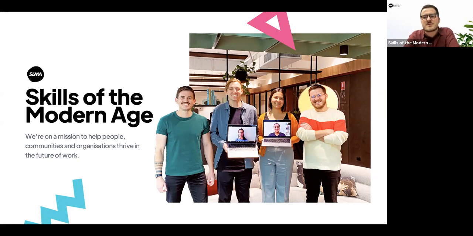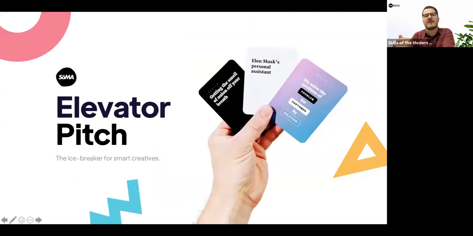What we like to do at Skills of the Modern Age is to keep it super interactive and super fast-paced. So the first thing that I'm going to invite you to do is an icebreaker that we've designed called the elevator pitch. We've designed this to give you a bit of a taste of what the design process looks like. Before I tell you too much about design and design sprints, this will hopefully give you an experience and a taste of the design sprint before we jump in.